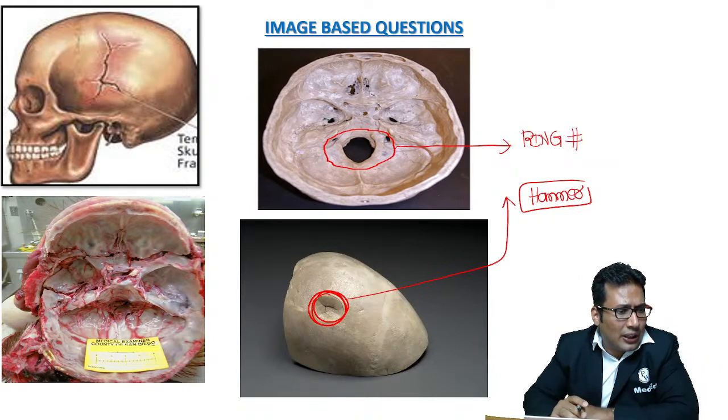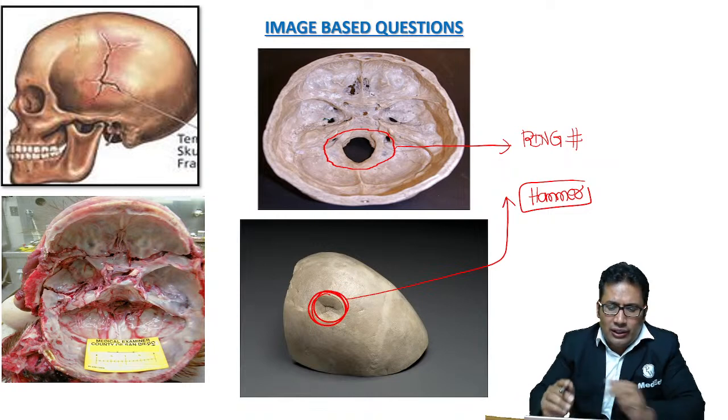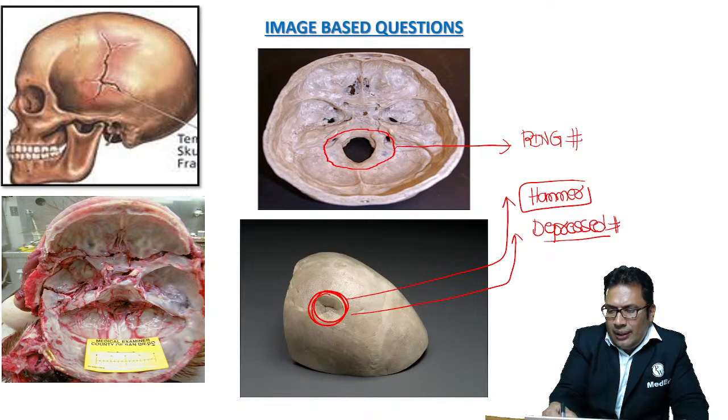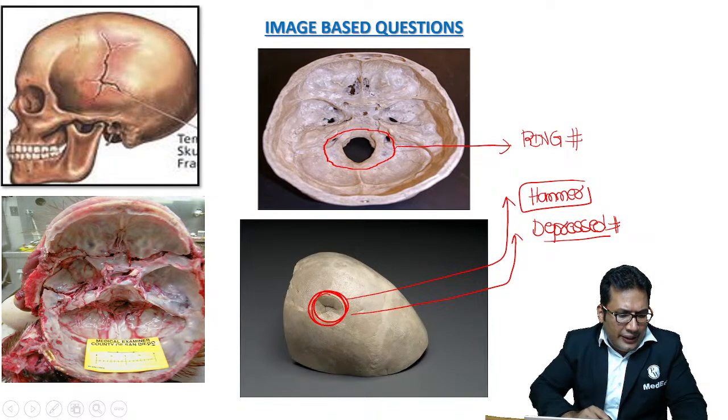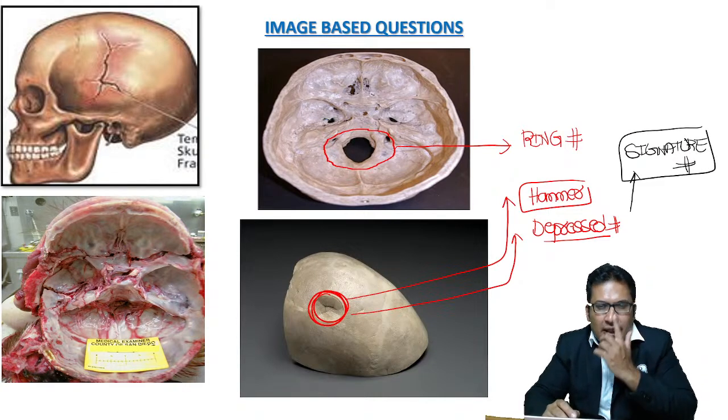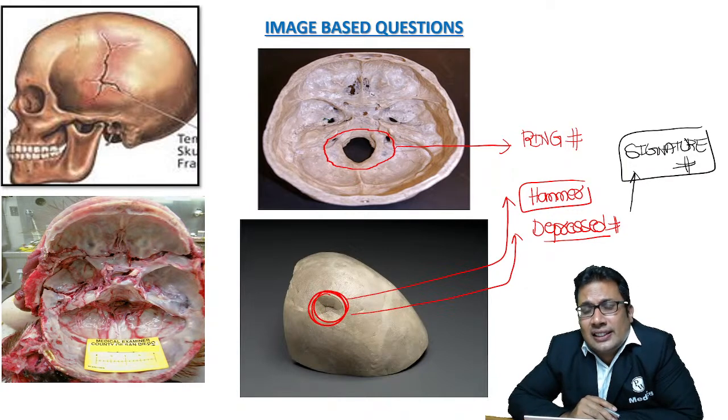So what is that fracture known as? Anyone, can you guess? Depressed fracture. Depressed fracture is also known as signature fracture. This is again asked in your exam. Signature fracture is also known as fracture illa signature. It is caused by a hammer.